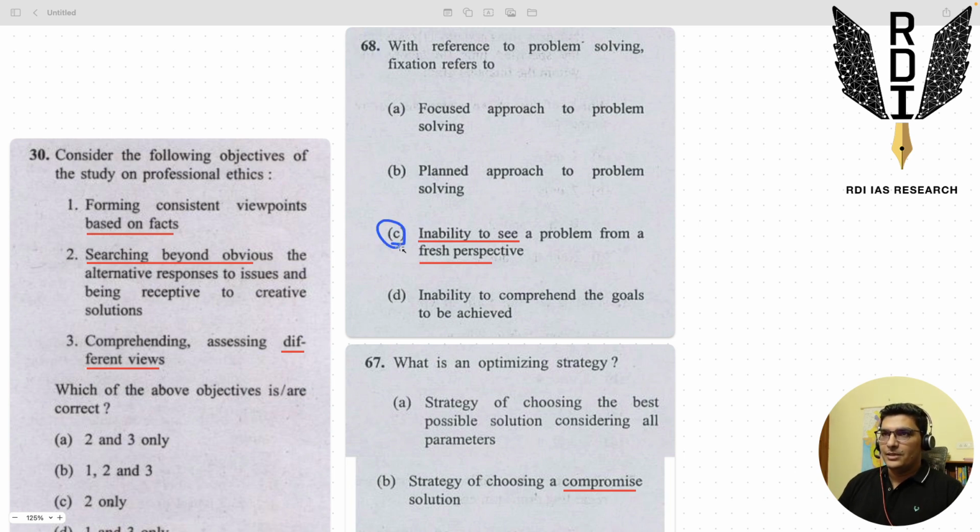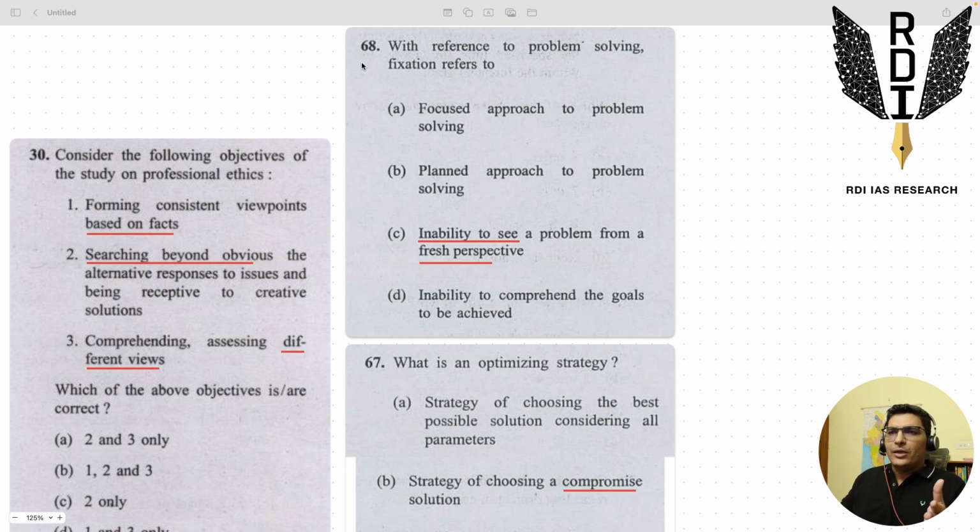Next, if we see question number 68, just look at the C option, Charlie. It says inability to see fresh perspective. See these two questions, 68 and 30: they were asked in different years, but the stress of the statements is on similar things. The ability to see different viewpoints and fresh perspectives is an extremely important trait of a 21st century civil services officer. Just knowledge, this is not a clerical exam.